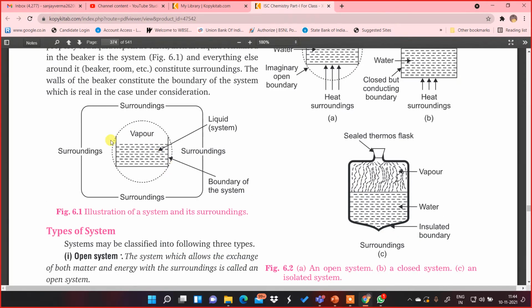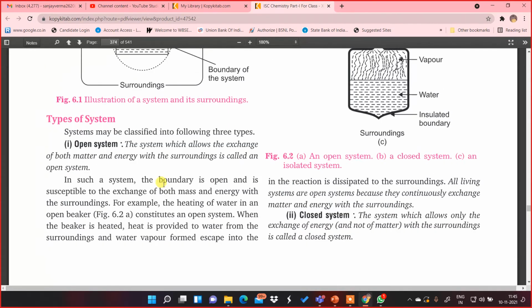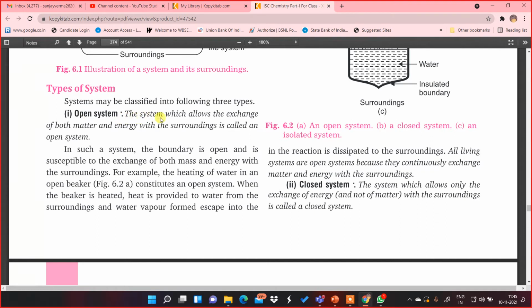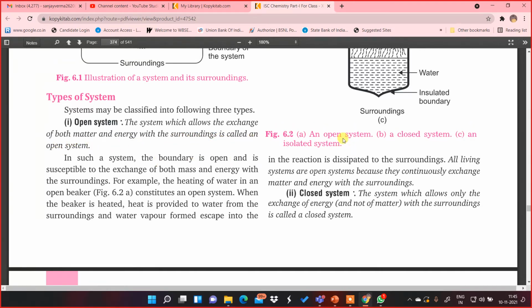So in that example I was talking about, if I take a liquid in a container like this, okay, this part becomes the system. It becomes the system, okay. And then outside there are surroundings, okay, the boundary of the system is there, and then beyond that we have the surroundings and the universe, okay. So as I was saying, an open system is the system which allows the exchange of both matter and energy with the surroundings. That is an open system, you must remember this concept.